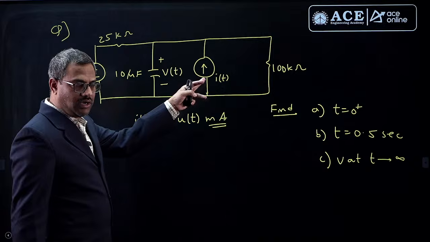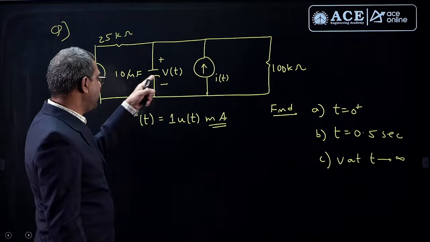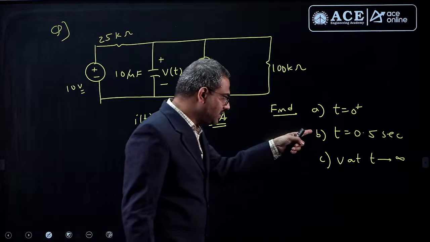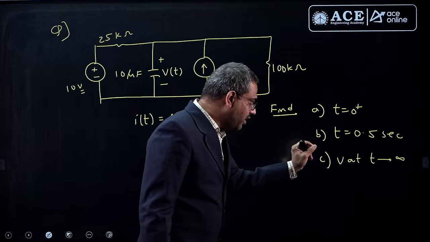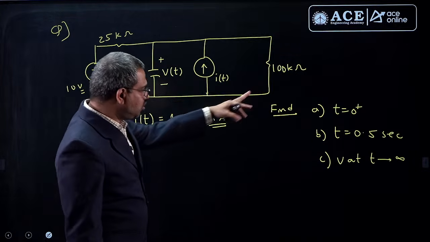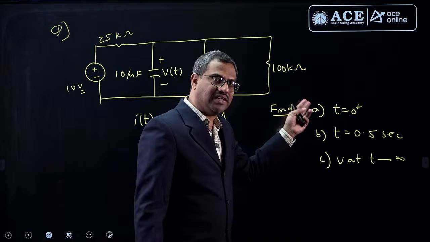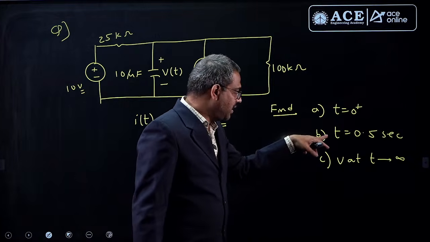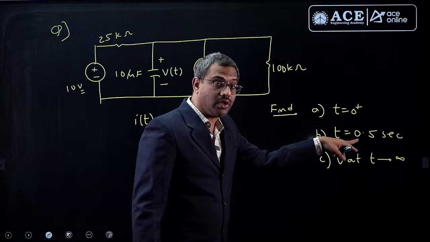Of course, this is a step current of 1 milliampere, and he is asking us to find the value of voltage across the capacitor at 0 plus, at t equal to 0.5, and also at infinity. These are steady state questions, so you can answer them directly. Previous steady state and next steady state are very easy, but he also asked the value at 0.5.